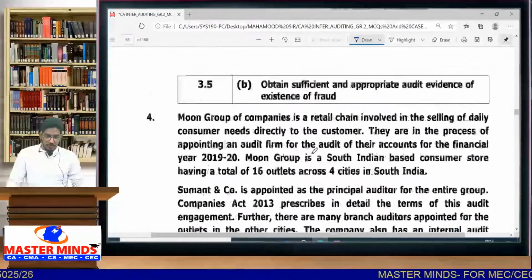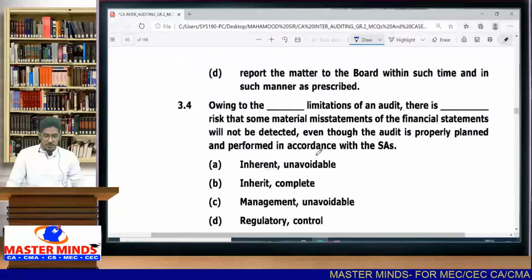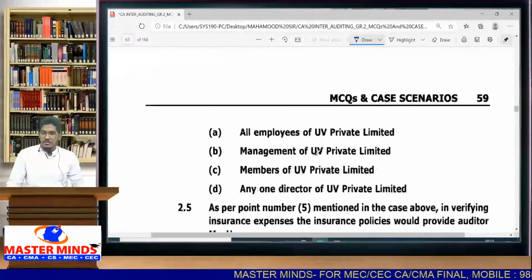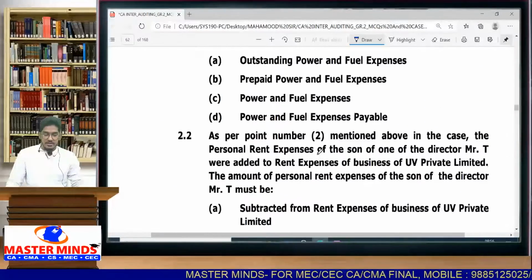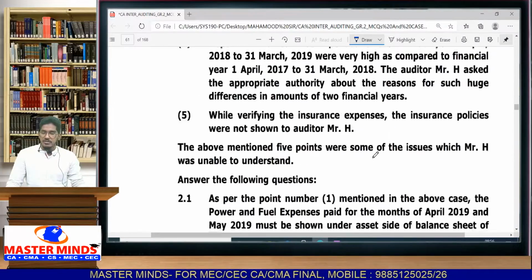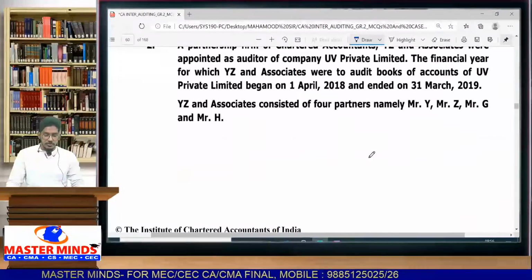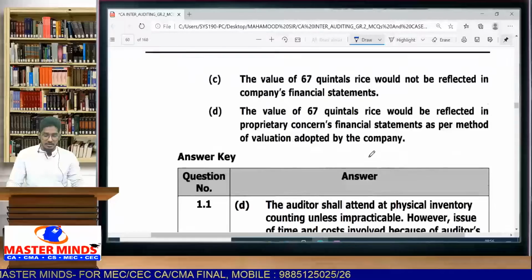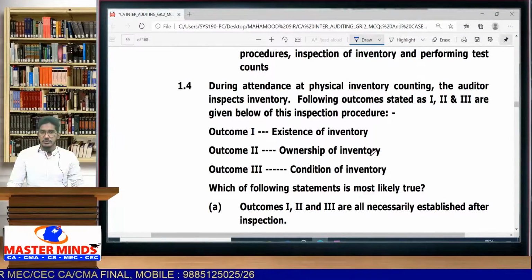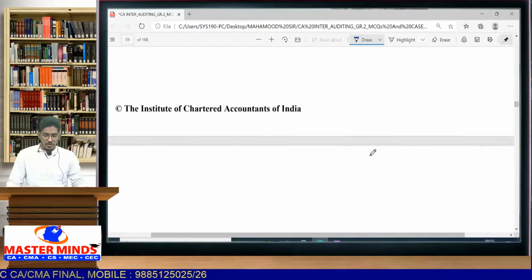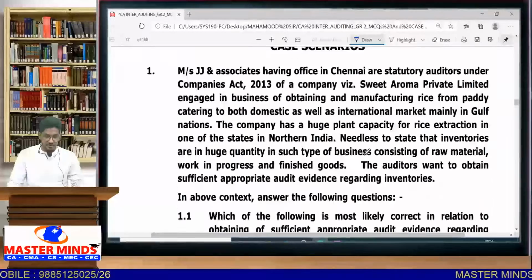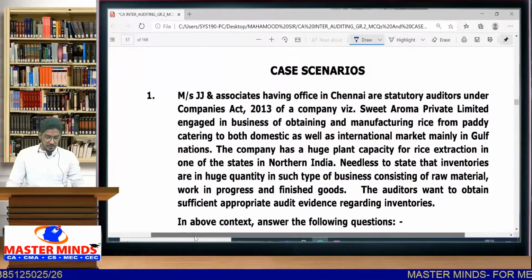One more thing before going into the explaining part. I would like to bring to your notice that a few answers are wrong here. Whatever answers are given by the board for some of the questions, we found that some of them are wrong. We will also explain wherever the answers are wrong. Most of them are okay, but here and there in 1 or 2 MCQs the answers are given in a wrong manner, so please be careful. We don't agree with the institute regarding those answers. So let us start.